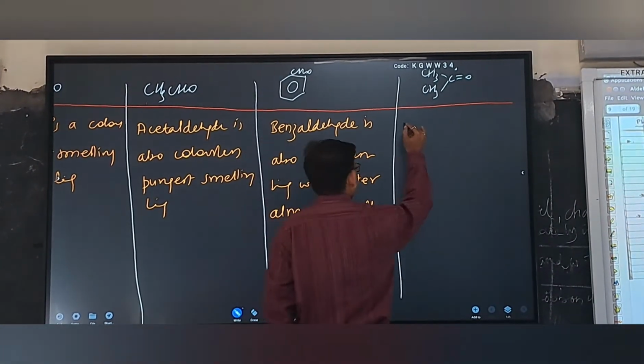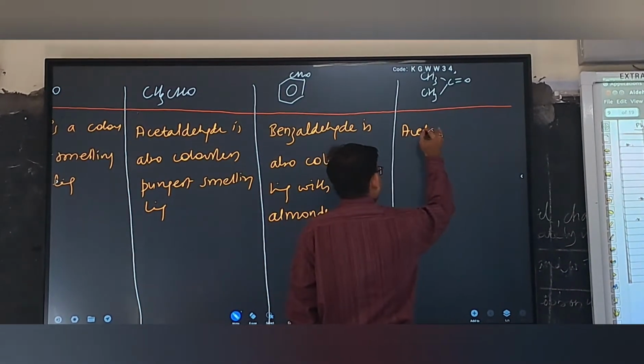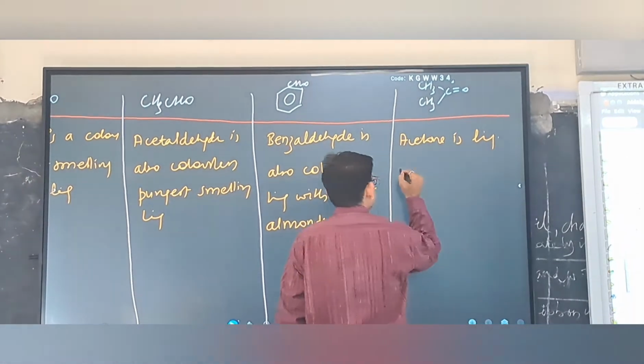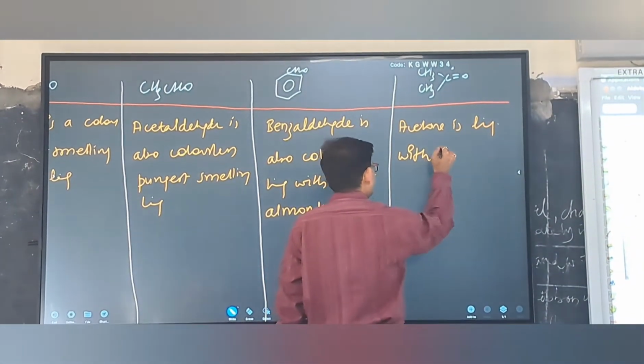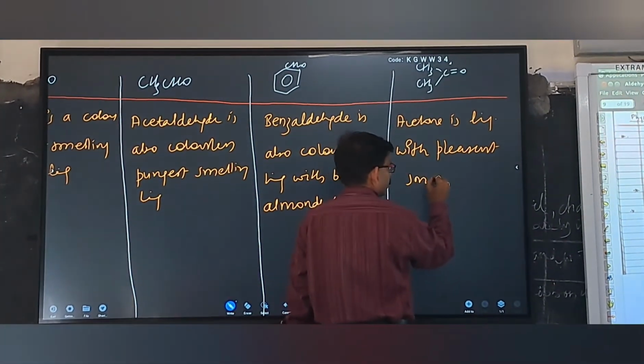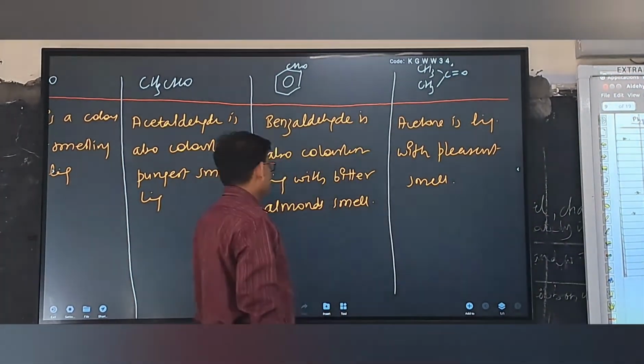Acetone is a liquid with a pleasant smell. Right?